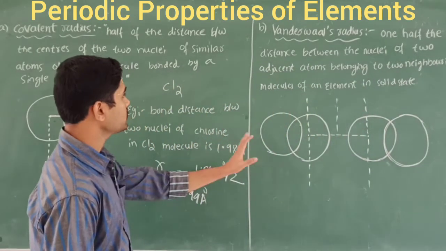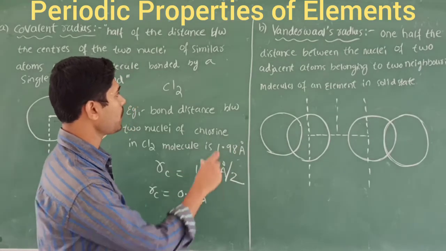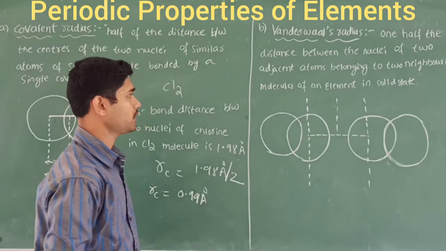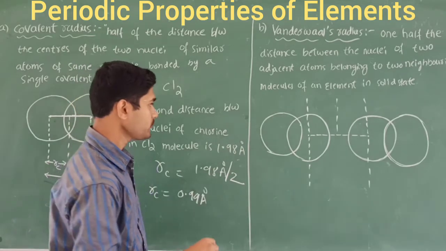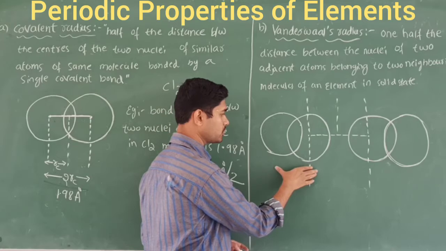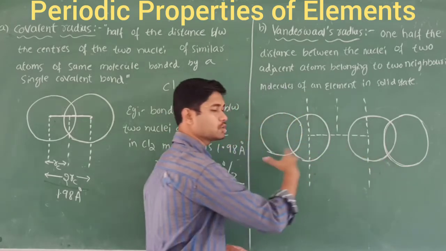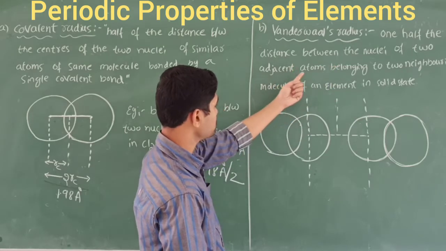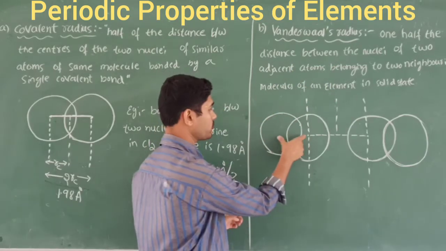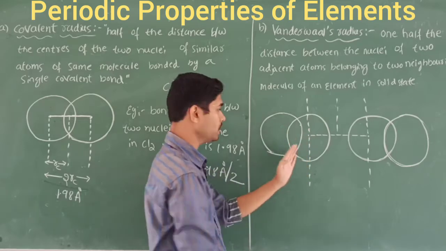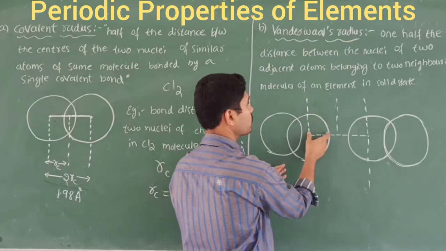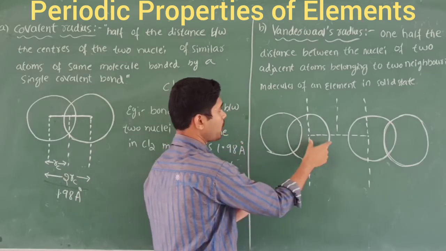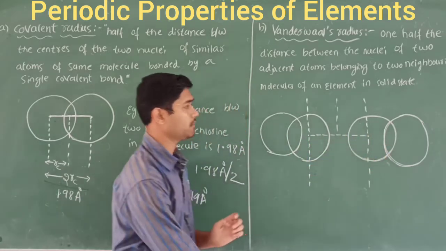It is the distance between the nuclei of two adjacent atoms belonging to the two neighboring molecules of an element in a solid state. Suppose we take this one molecule and this one molecule, so these are called the two neighboring molecules according to the definition, and they are going to consider one of the atoms of each molecule. That distance is the distance between the nuclei of two adjacent atoms belonging to the two neighboring molecules of an element in a solid state.